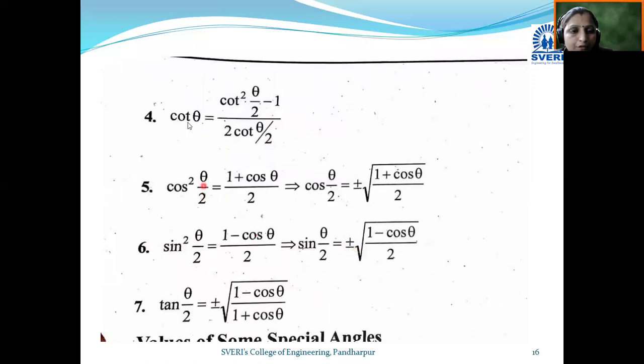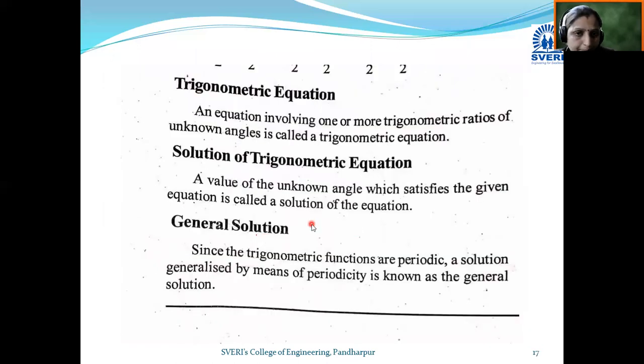Similarly, for cot theta, we got cot theta in terms of theta by 2, cos square theta by 2 in terms of cos theta, and sin square theta by 2 in terms of sin theta or cos theta. So by using this multiple angle formula, we derived this sub multiple angle formula.